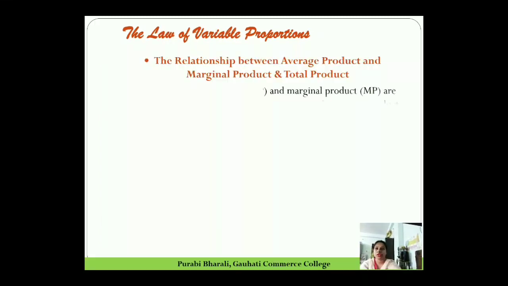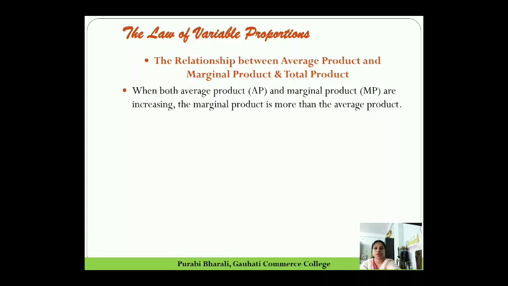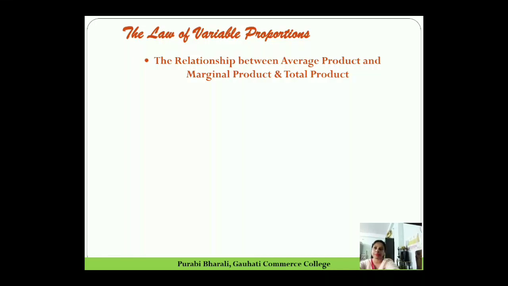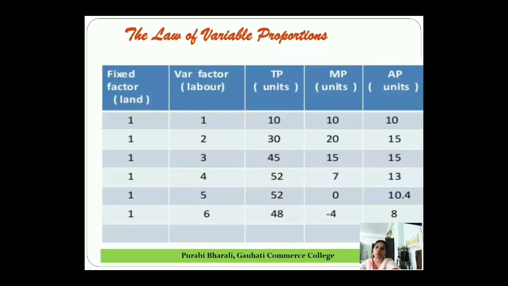You see the first relation between average product and marginal product. When both average product and marginal product are increasing, the marginal product is more than the average product. You see in the table, when both are increasing, till the unit number 3, marginal product is increasing from 10 to 20, 20 to 15.